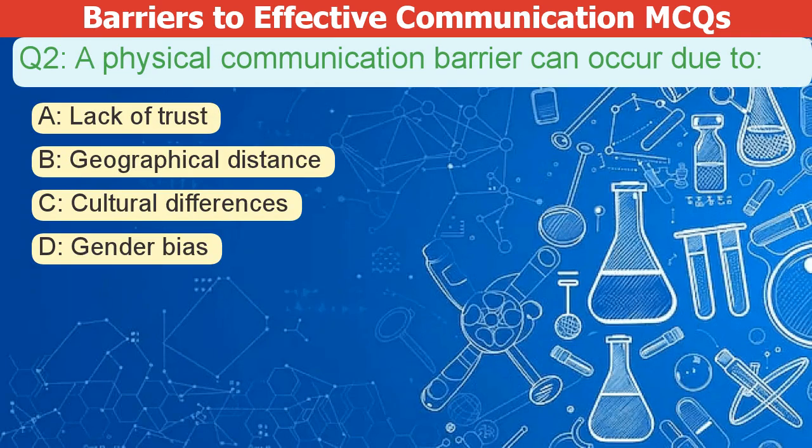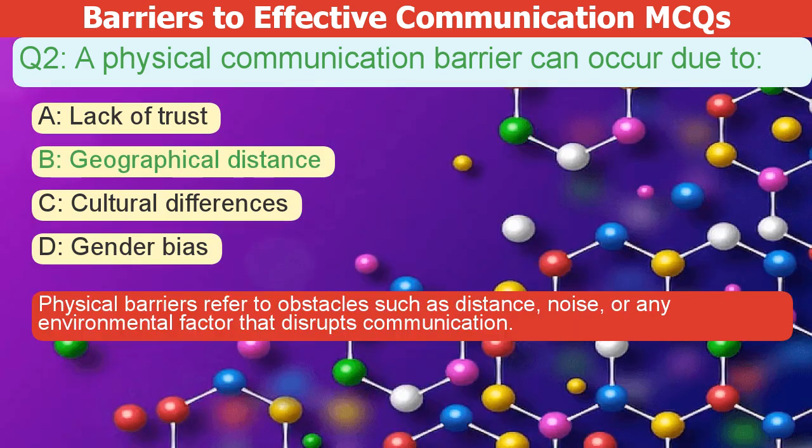A physical communication barrier can occur due to A. Lack of trust. B. Geographical distance. C. Cultural differences. D. Gender bias. The correct answer is B. Physical barriers refer to obstacles such as distance, noise, or any environmental factor that disrupts communication.